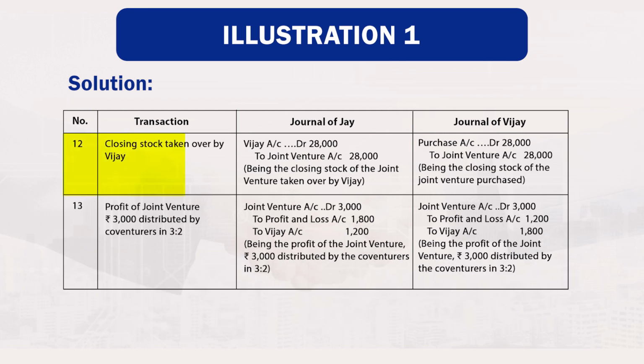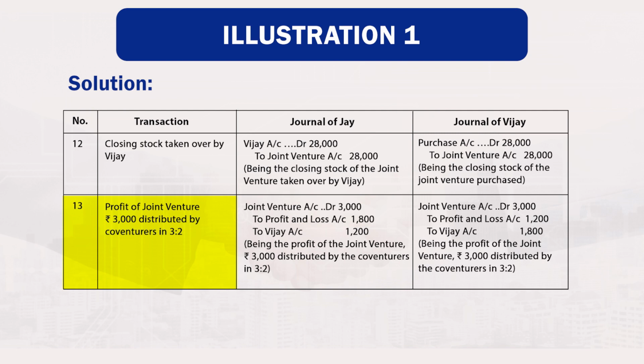Transaction 12. Closing stock taken over by Vijay. In the book of Jai, Vijay account debited by 28,000 to joint venture account credited by 28,000, being the closing stock of the joint venture taken over by Vijay. In the books of Vijay, purchase account debited 28,000 to joint venture account credited 28,000, being the closing stock of the joint venture purchased.